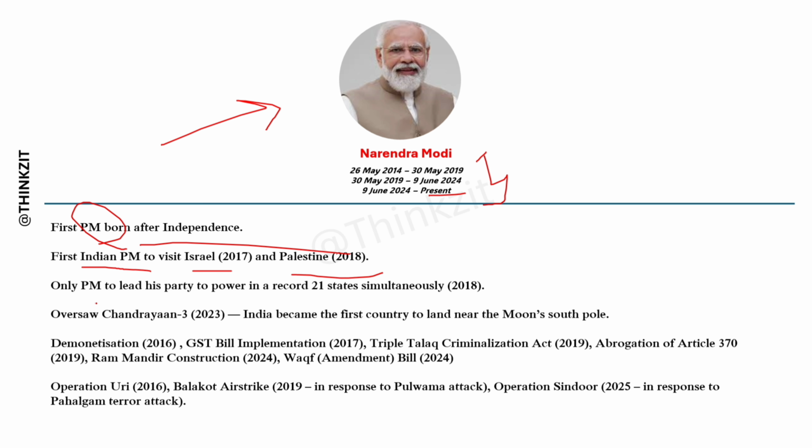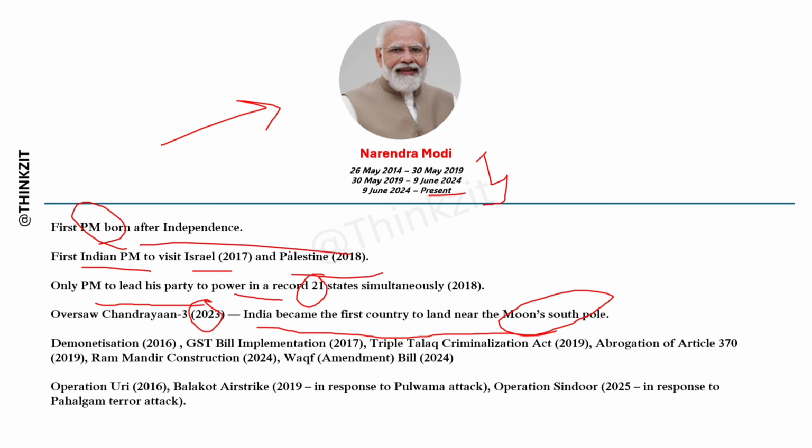He is the only PM to lead his party, Bharatiya Janata Party, to power in a record 21 states simultaneously in 2018. Okay, and he oversaw Chandrayaan 3 in 2023. India became the first country to land near the moon's south pole.